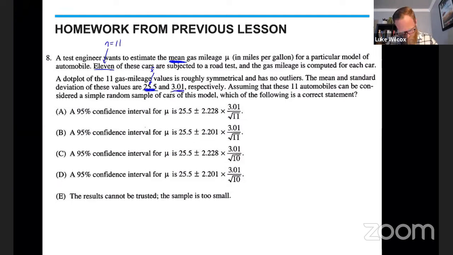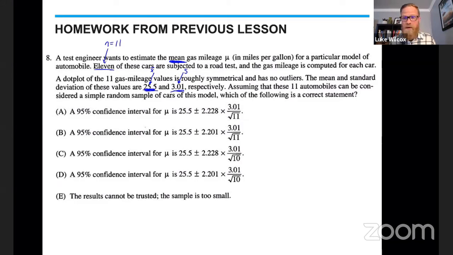And then the 3.01 is a standard deviation, but it is the standard deviation of a sample. So I'm going to be using S there. And it says, assume that these 11 automobiles can be considered a simple random sample of cars of this model. Which of the following is a correct statement?